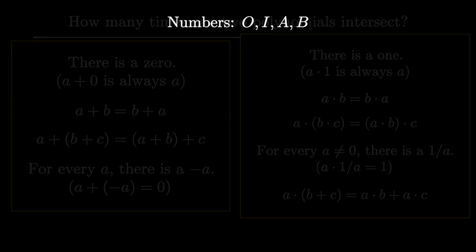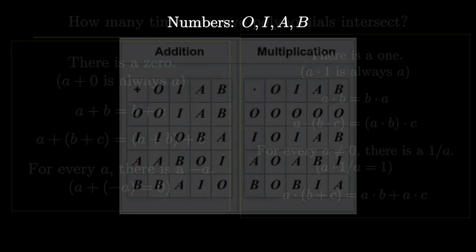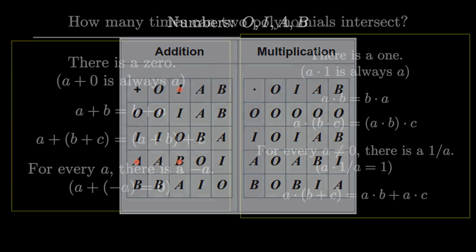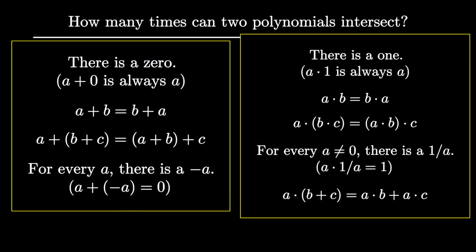Here's one from Wikipedia, a number system with only 4 numbers: 0, I, A, and B. This table shows you how to add two of these numbers, like A plus I is B. And this table shows you how to multiply them. So now that addition and multiplication are defined, we can actually verify, if we wanted to, that those properties hold. There are many other number systems that are more convoluted that also satisfy these properties.